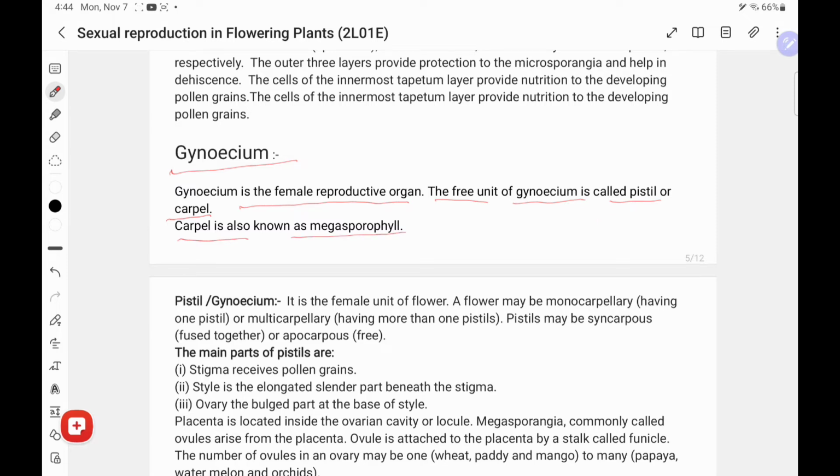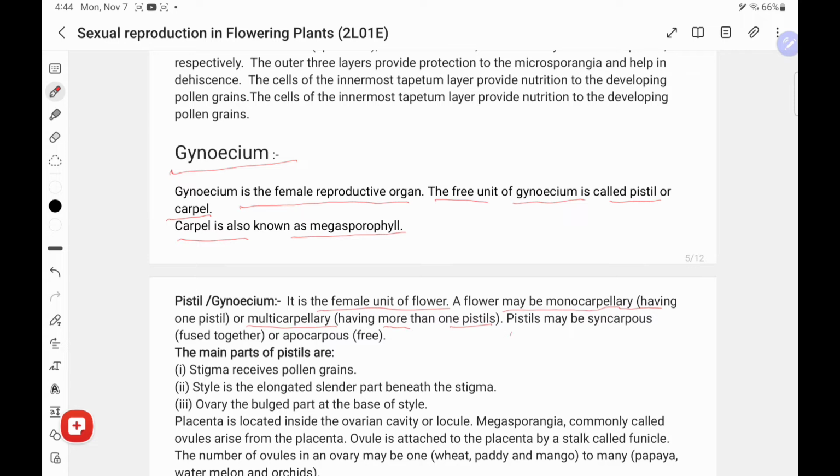A flower may be monocarpellary, having one pistil, or multicarpellary, having more than one pistil.